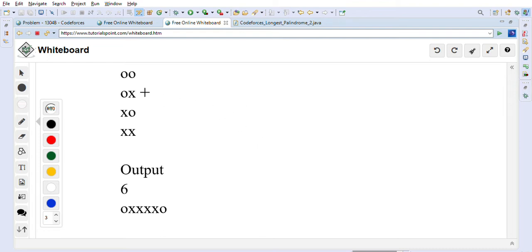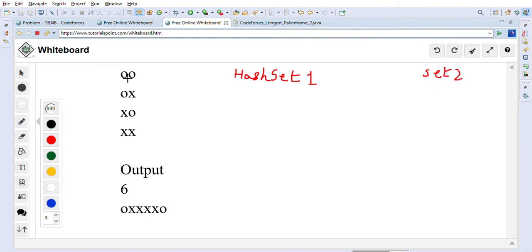For example, if we are taking this ox, what we will do is we will keep putting these strings into a hash set. This hash set is a set implementation in Java. So we will take a hash set of strings and we will keep putting. This is set 1 and we will have another set also, which is set 2. So we will create two sets.